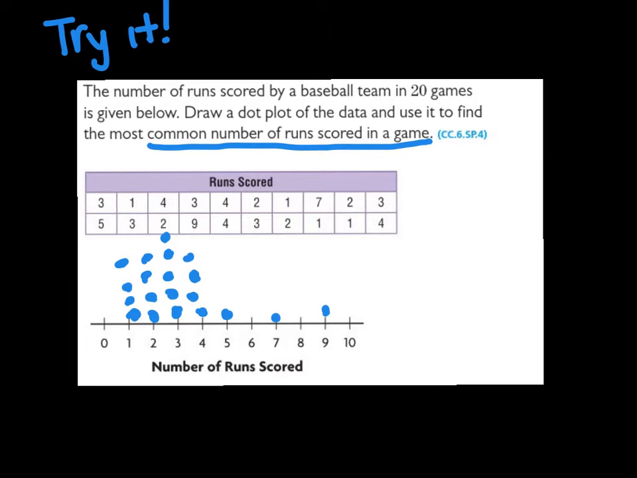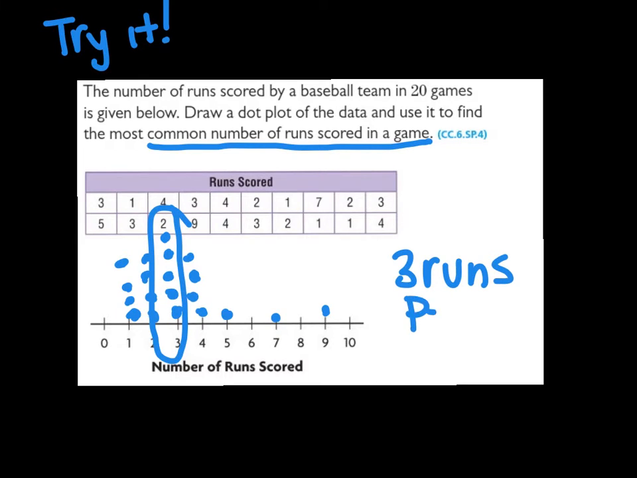Okay, I went ahead and put my data onto my dot plot. They're not perfect circles, sorry, but it looks like my tallest stack was my 3s here. So the most common number of runs scored in a game is 3 runs per game.